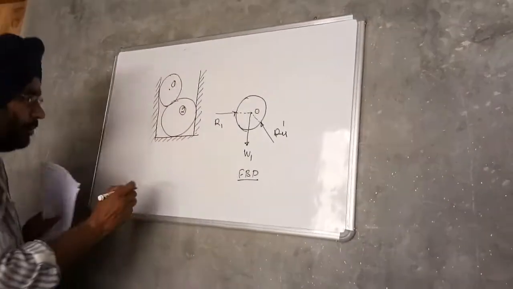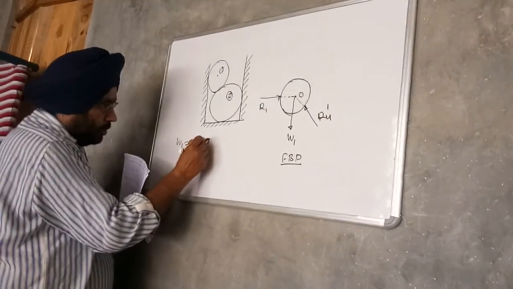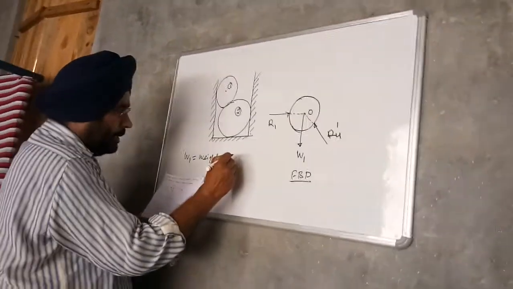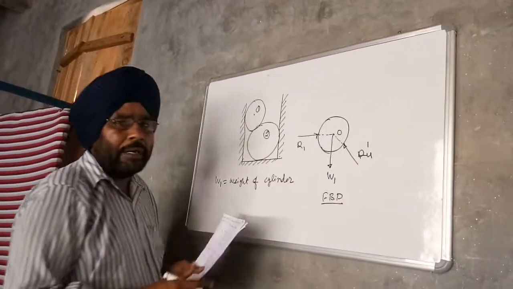W1 is the weight of the cylinder acting vertically downward.